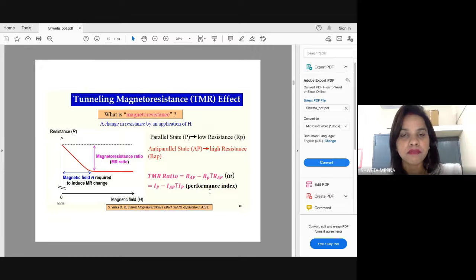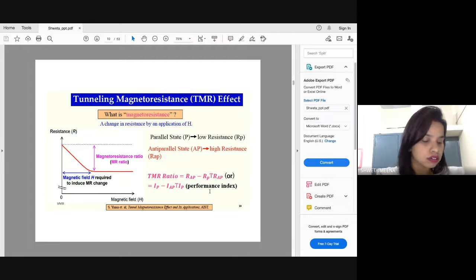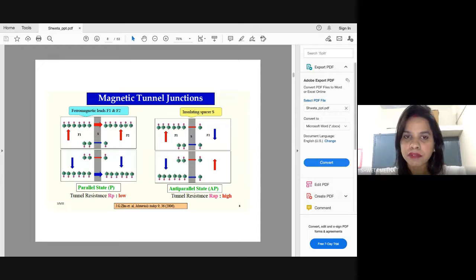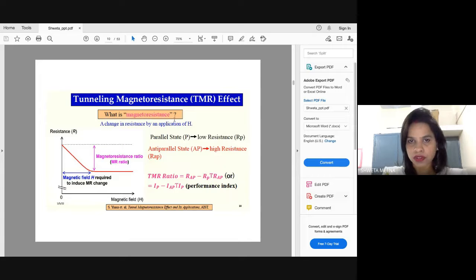Quickly, one very important parameter which we evaluate when we study MTJ devices is the tunneling magnetoresistance. Generally TMR is nothing but a performance index. We evaluate how good our device is working as a switch. TMR is nothing but the change in resistance. Why are we saying magnetoresistance? Because the resistance is because of the magnetic moment, everything is happening because of the magnetic moment of the materials in the two layers. Hence it is called magnetoresistance.